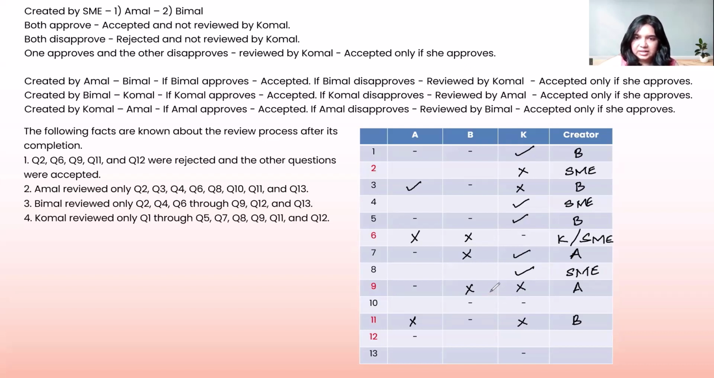Let us take a look at the next one, which is question number 10. This question has not been reviewed by B and by K both. It has only been reviewed by A and it has been accepted as well. That means A has the only say in this question, which means it must have been created by Komal and it has gone to Amal and Amal has approved the question. So it must have been created by Komal.